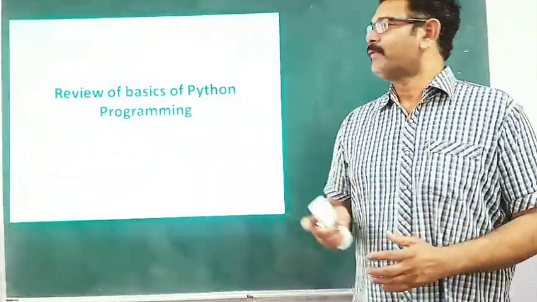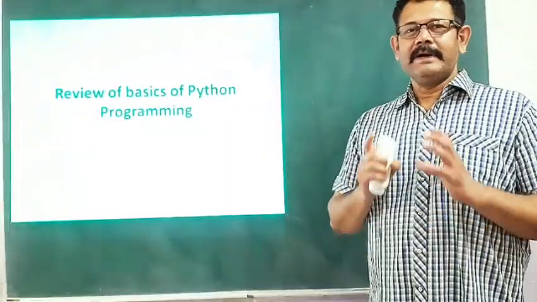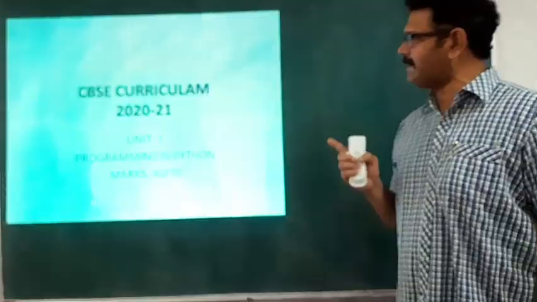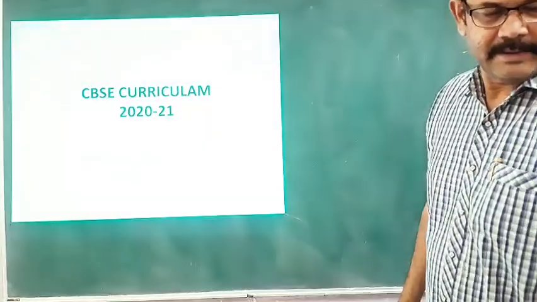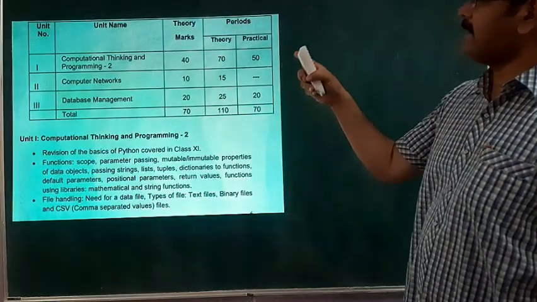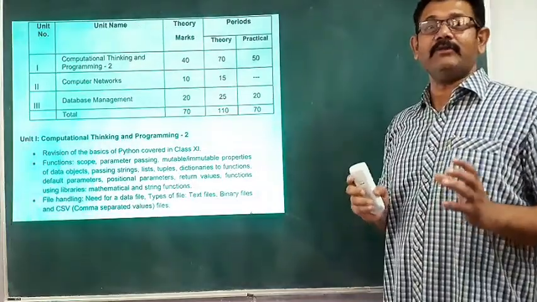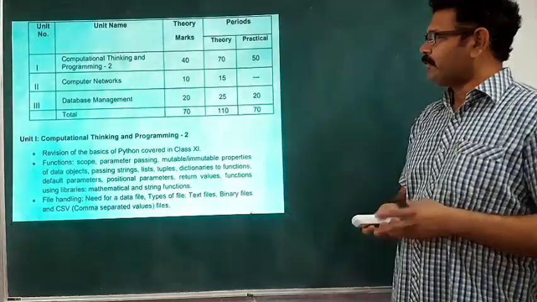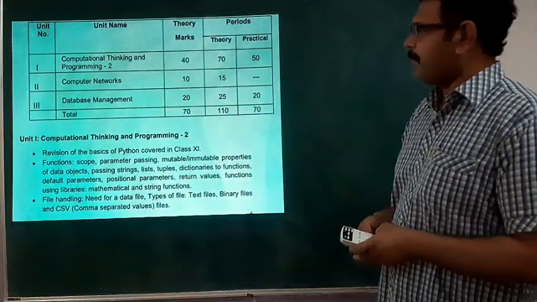So let's begin with the curriculum details of the first unit as per CBSE guideline. So CBSE curriculum for class 12 in 2020-21, the first unit is programming in Python. So the first unit details I am sharing here with you. The first unit is computational thinking and programming. This unit carries 40 marks, maximum marks overall. So the first unit, one is programming part.